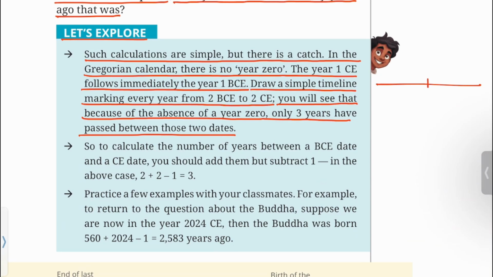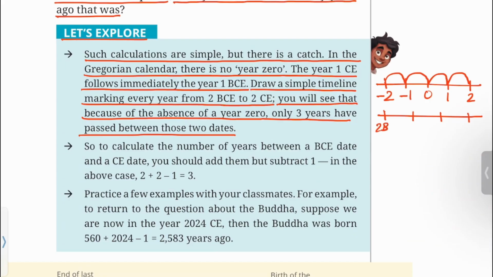In a number line, the difference between -2 and 2 is 4. You can see here 1, 2, 3, 4. But while calculating the gap of years, you will note that there is no year 0.